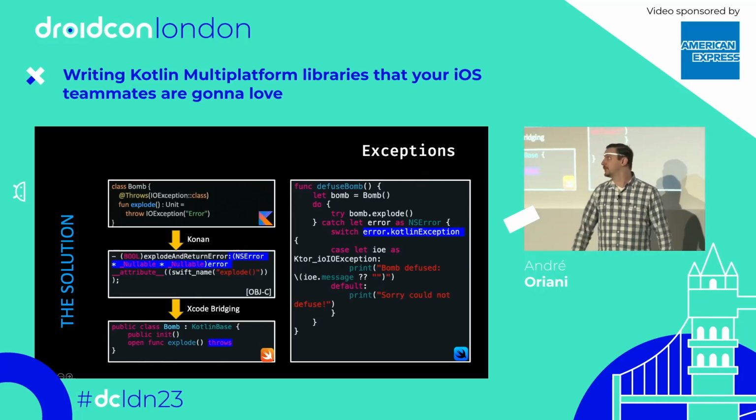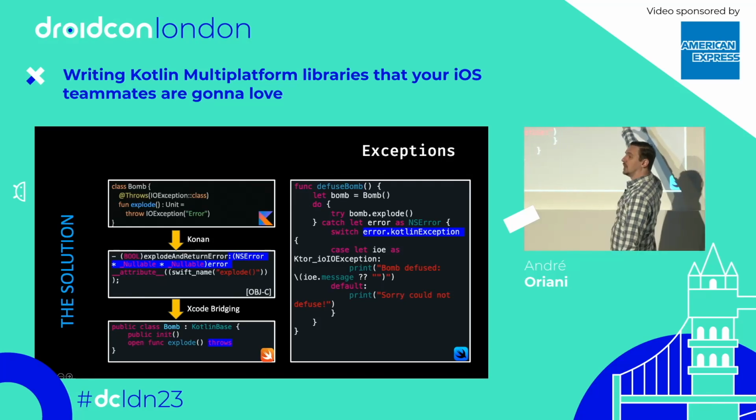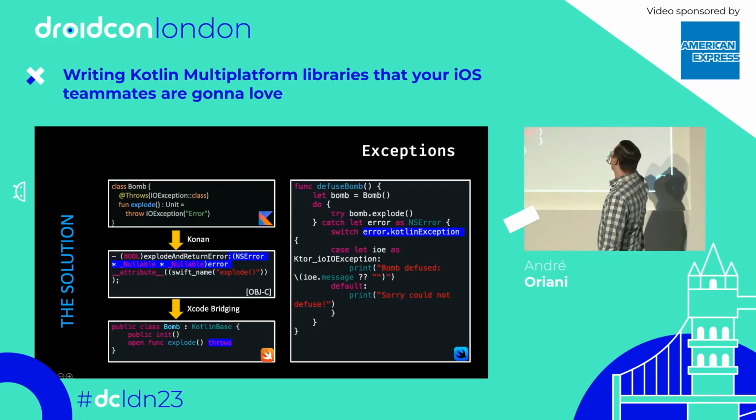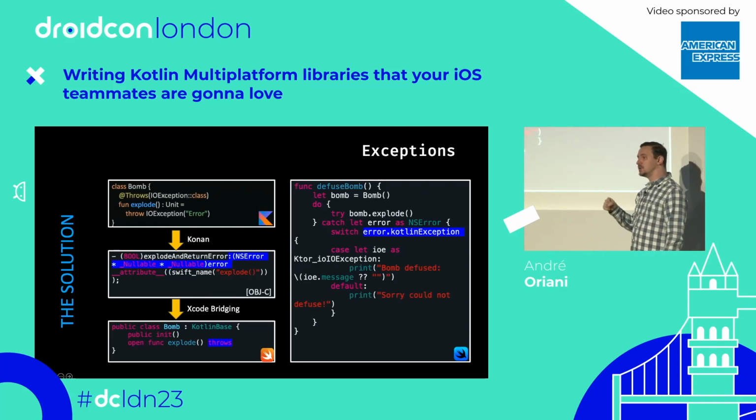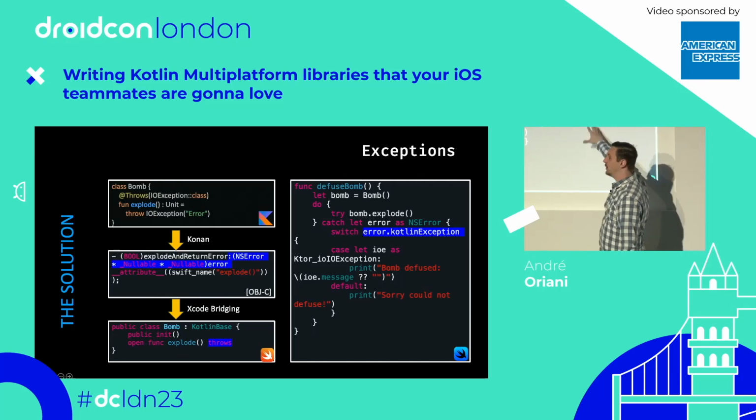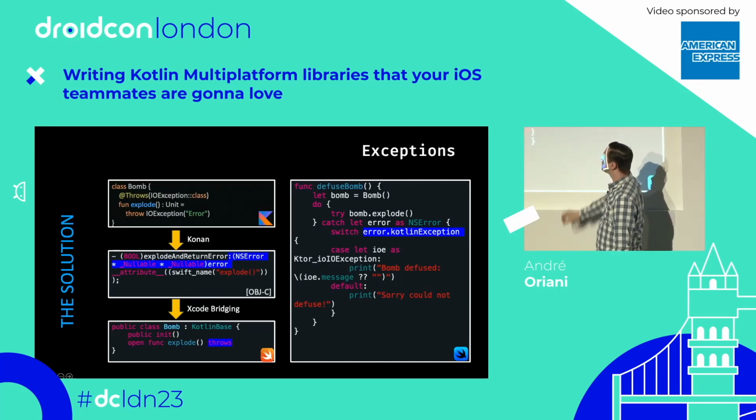So now our Swift developer is not only able to catch the KMP exception, but is also able to use this extension to NSError or Kotlin exception to recover the original Kotlin exception and be able to properly handle the error.